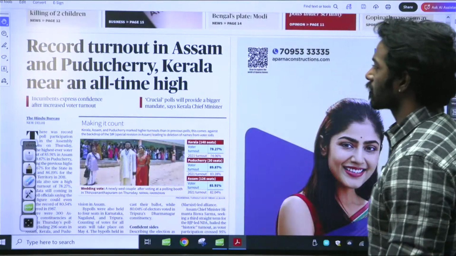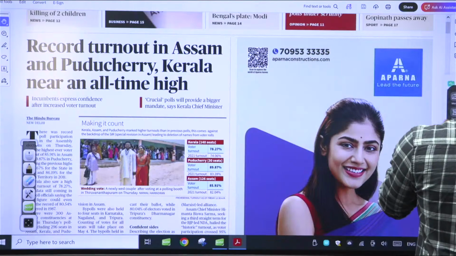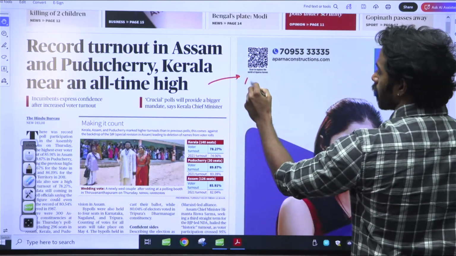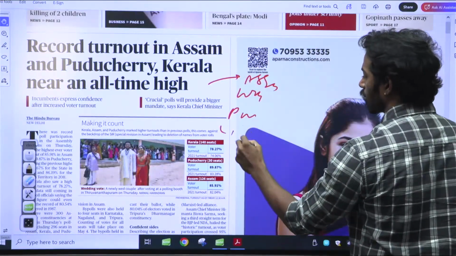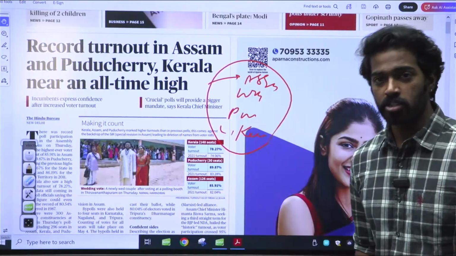Record turnout in Assam, Puducherry, Kerala near an all-time high. Recently, the elections have been conducted in states and UTs such as Assam, West Bengal, Puducherry, and Kerala. Keeping all of this in mind, let us discuss what is first past the post and what is proportional representation.